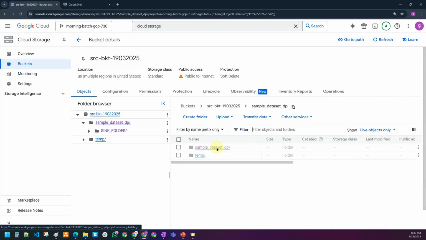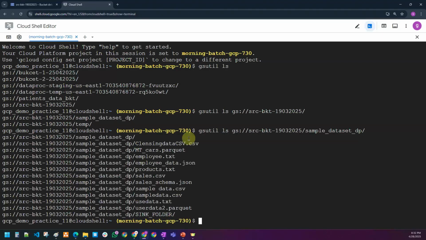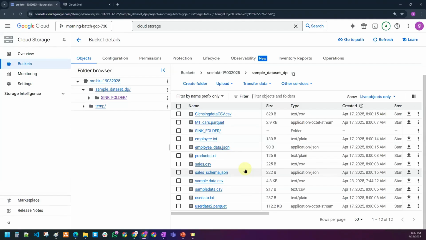I wanted to list down all the files inside it. To do that, you can also use gsutil ls with the bucket name and folder path. I'm going to click on enter. You should be able to see all the files. You see, I'm able to see the CSV file, Parquet file, text file, JSON file. I'm able to list the same thing here also, the CSV file, Parquet file, and all of those things.